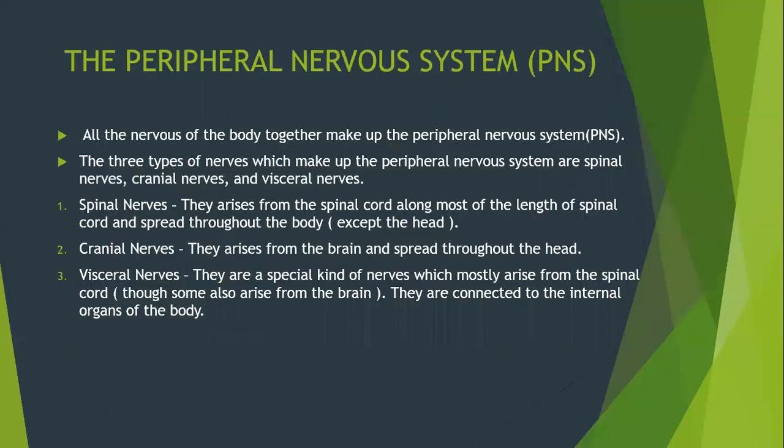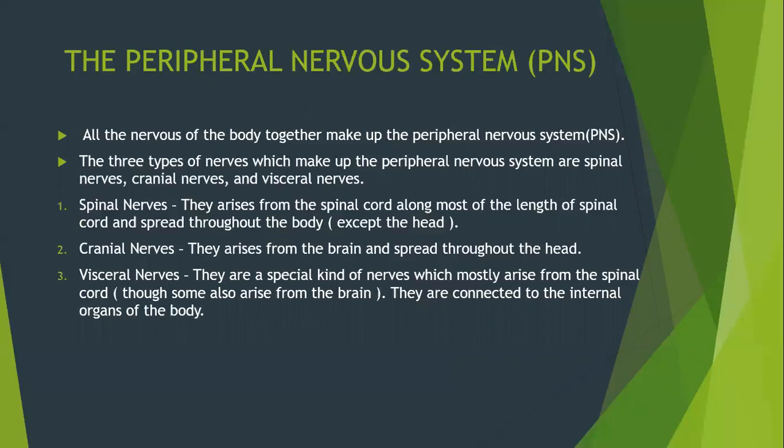So we will start with the peripheral nervous system. It is also known as PNS. All the nerves of the body together make up the peripheral nervous system, PNS. The three types of nerves which make up the peripheral nervous system are spinal nerves, cranial nerves, and visceral nerves. First, spinal nerves. They arise from the spinal cord along most of the length of the spinal cord and spread throughout the body except the head.